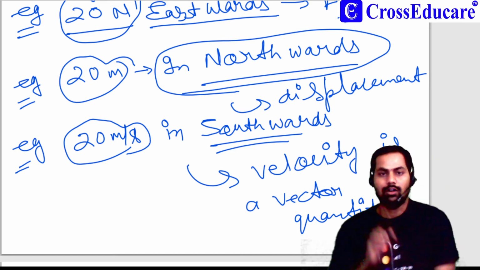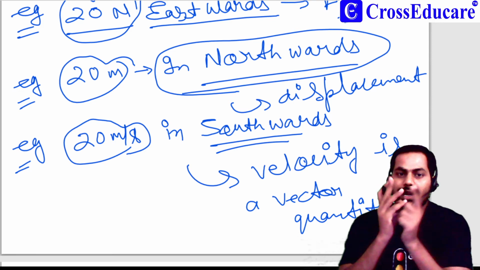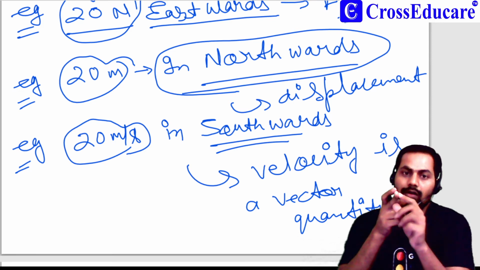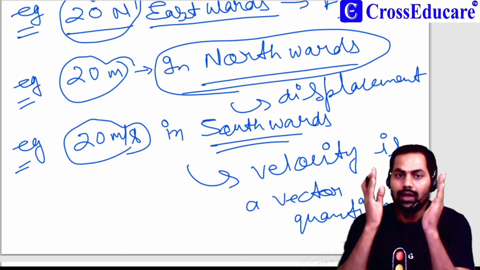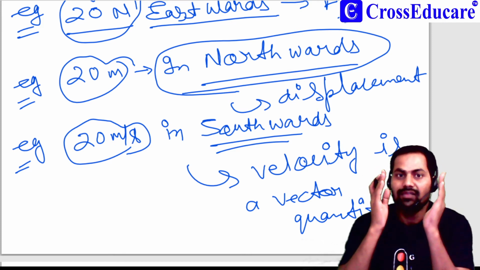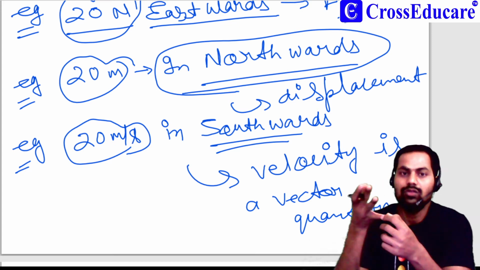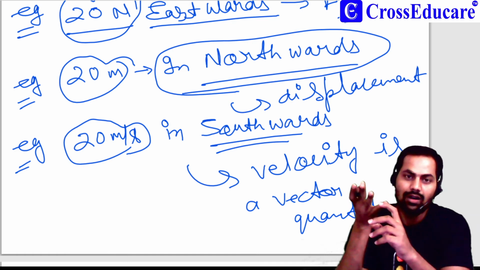Got my point? Okay, so remember these 3 points: magnitude, direction and follow vector's law. Only those physical quantities are known as vector quantities which must have magnitude, direction and follow vector's law.